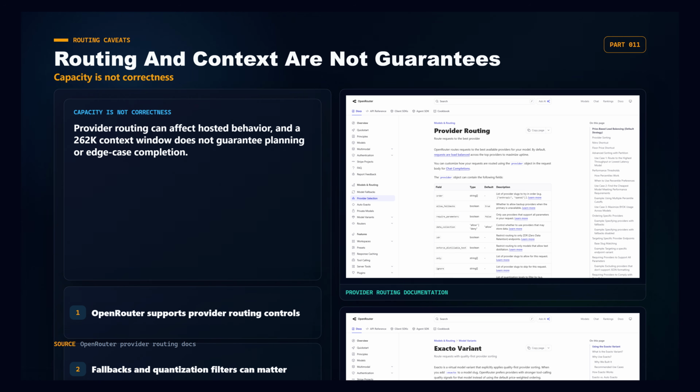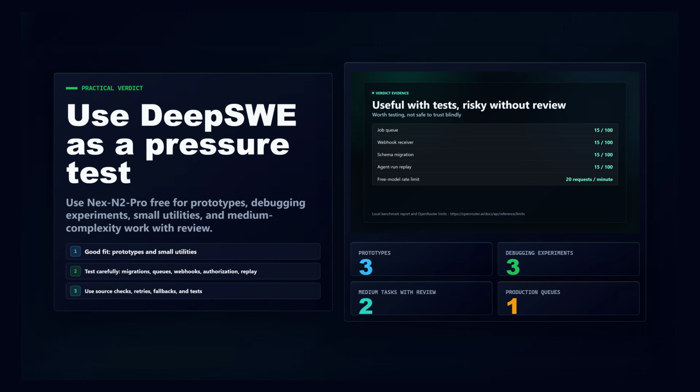My practical verdict is this. Nex-N2-Pro Free is worth testing if you want a no-cost coding model for prototypes, debugging experiments, small utilities, and medium complexity tasks with review. It is not a drop-in senior engineer. Be careful with migrations, queues, webhooks, authorization, replay systems, policy-sensitive outputs, and any process where a partial answer can look complete. Use tests, retries, fallbacks, and source checks. The opportunity is real, but so is the verification bill.